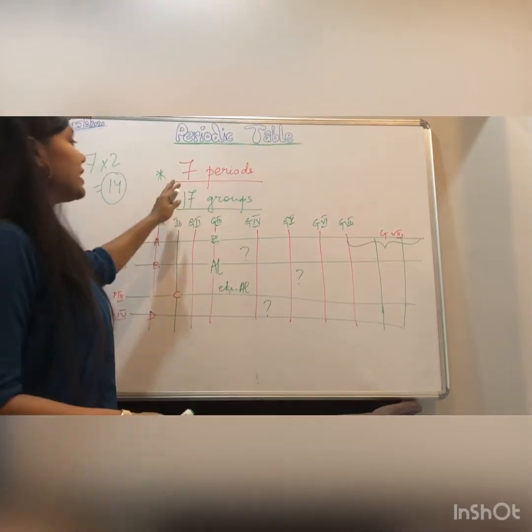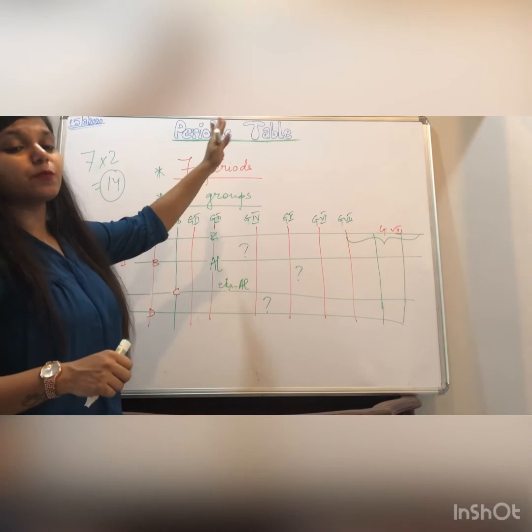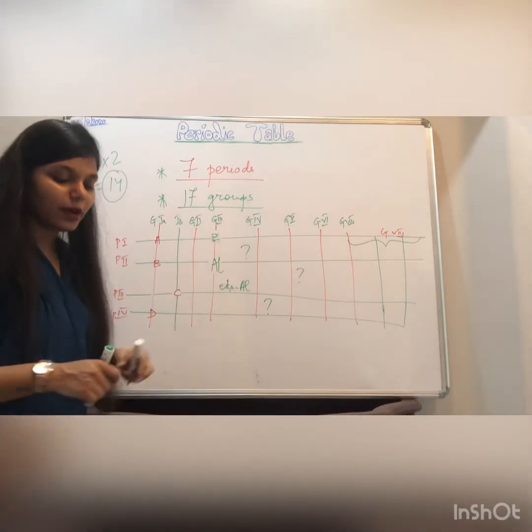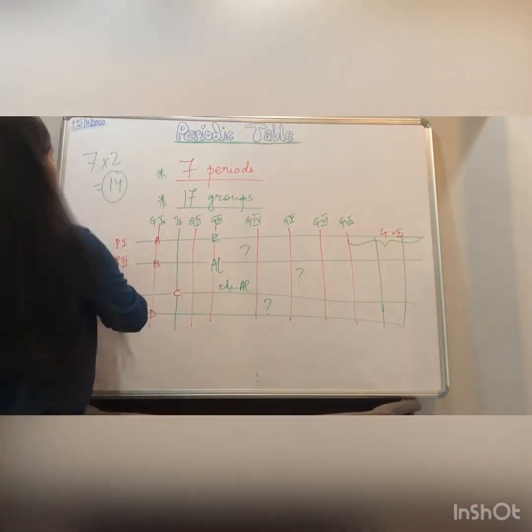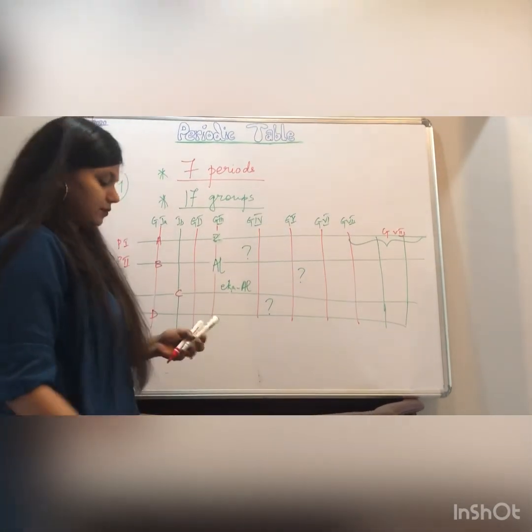So these were the features of Mendeleev's periodic table. Am I clear to everyone? Can I rub it off? Yes, okay.